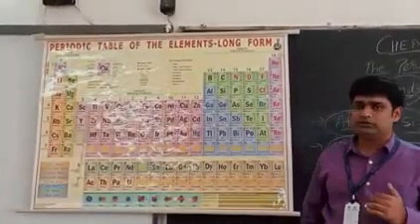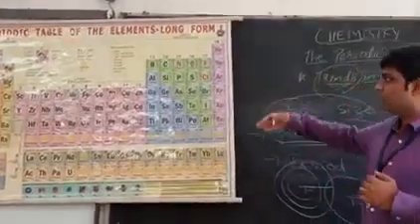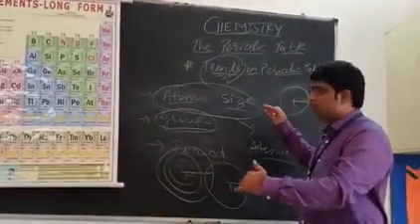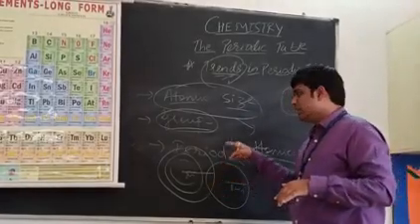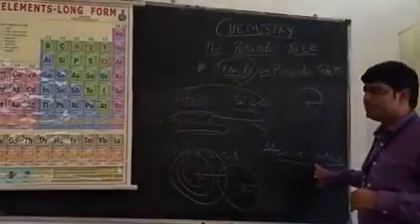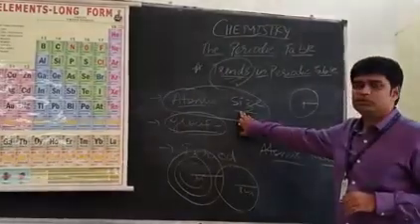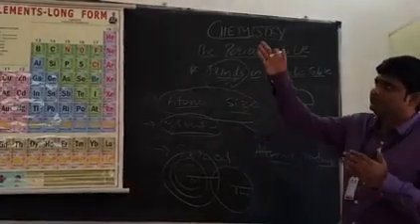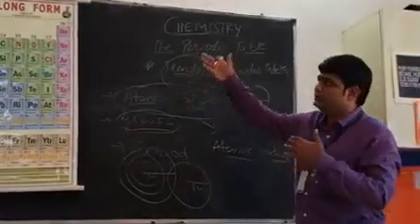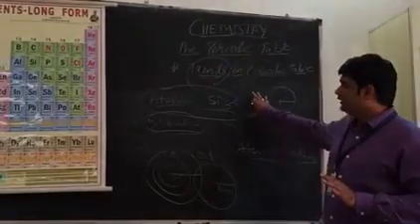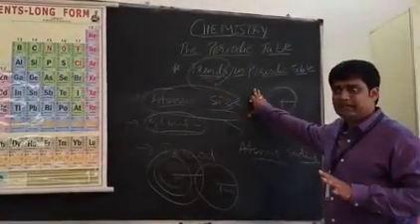So what will be the reason for this? The reason will be, as you go down the group, the number of shells are added up. As the number of shells are added, the distance between the center of the nucleus and the outermost shell increases, which in turn increases the radius, and therefore atomic size also increases. So this is what happens in the group. Similarly with group 2, group 3, group 17. Any doubt here, students?